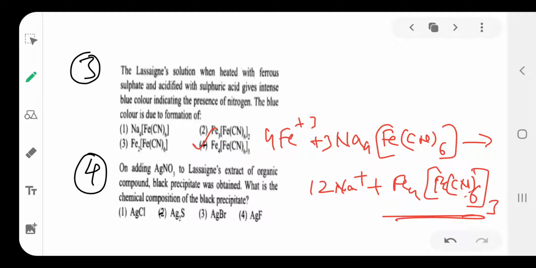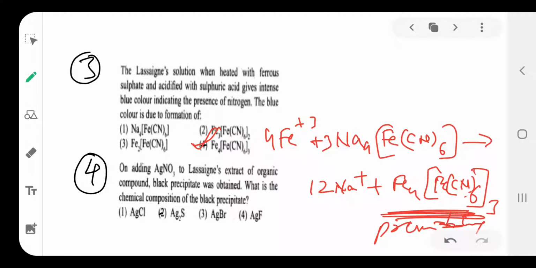So this is ferric hexacyanoferrate 2, the Prussian blue color compound. This indicates the presence of nitrogen in the given organic compound. So option is 4.